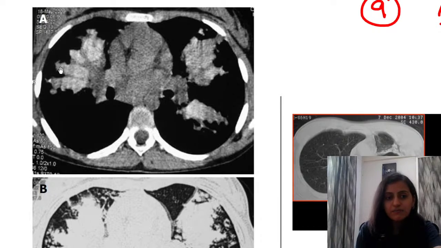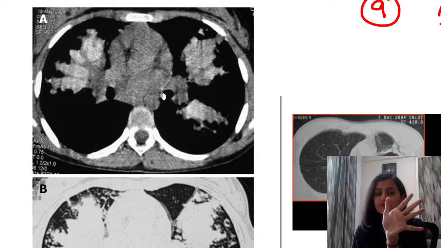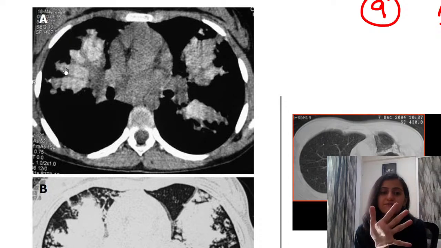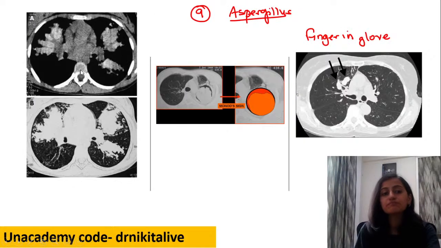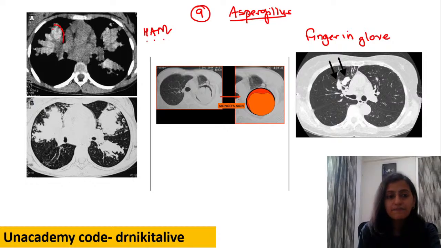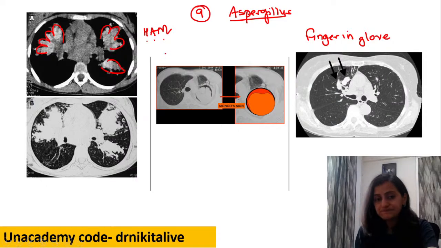All these are the bronchi. These are the fingers that you can see. These are the finger-like projections which are filled with high attenuation mucus, right? That is your ham sign. High attenuation mucus is filling up the bronchi. This is the finger in glove sign.